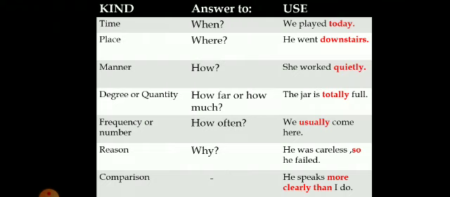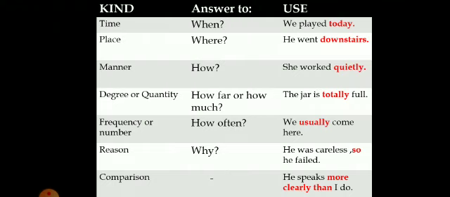Now comes degree. It tells us how far or how much, means to which extent. The jar is totally full. Here totally is an adverb of degree. It is telling us how much the jar is filled.